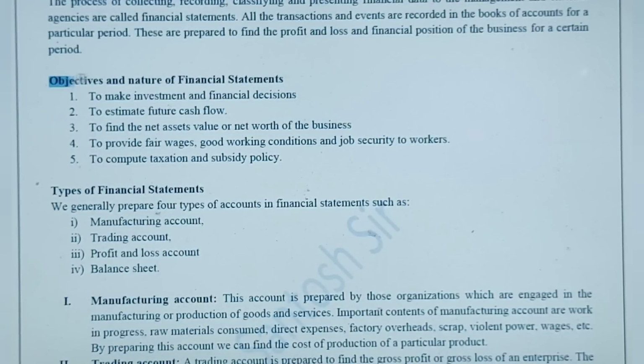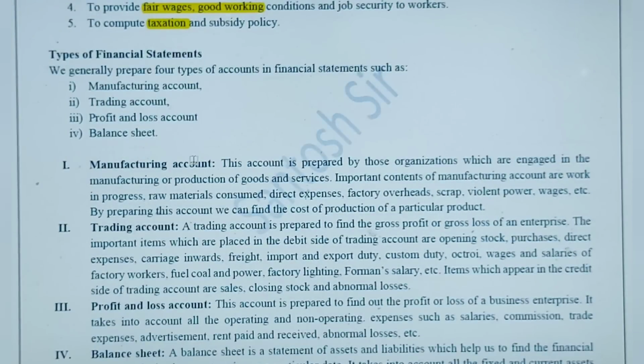You must know what are the natures or objectives of financial statements. So basically to take investment decisions and to know the nature of cash flows, the net sales, and to provide fair wages and good working conditions to the workers, and also to fix the taxation policy and subsidy.